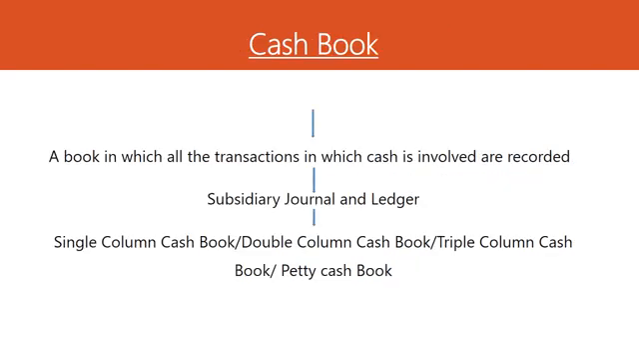The first is the cash book. Dear students, it is a book in which we record only the cash transactions. And it is also important to know that the cash book is a book which serves the purpose of both the journal and ledger. That's why it is also called the subsidiary journal and ledger. If we talk about the types of cash book, then we have four types: single column cash book, double column cash book, triple column cash book, and petty cash book.